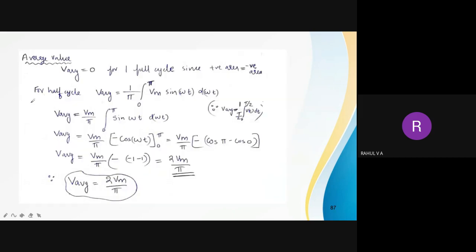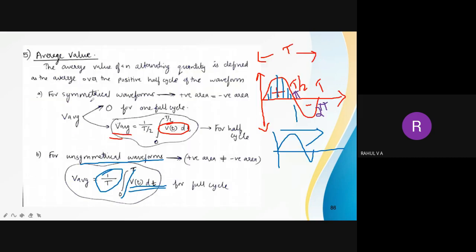Why I am explaining this is, this derivation is actually for radian mode. So in radian mode, if I write V average is equal to 1 by pi integral of 0 to pi Vm sin omega t d omega t.